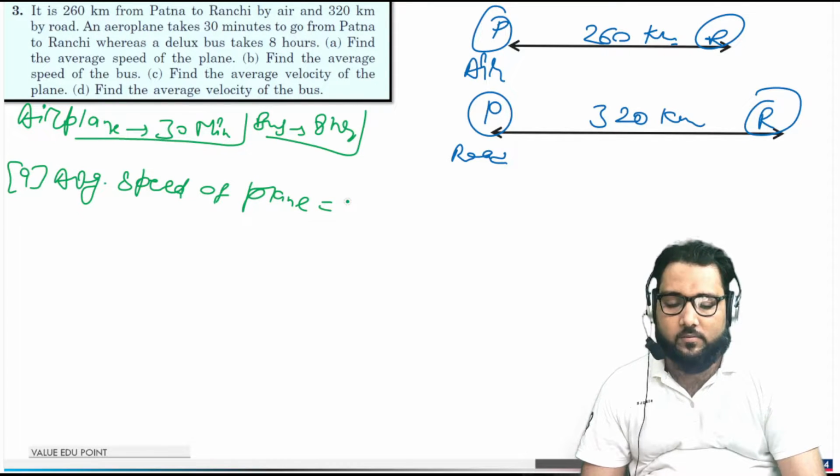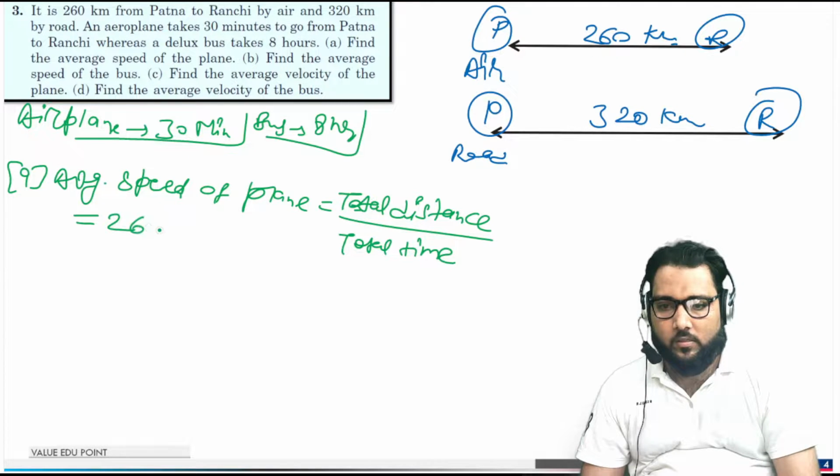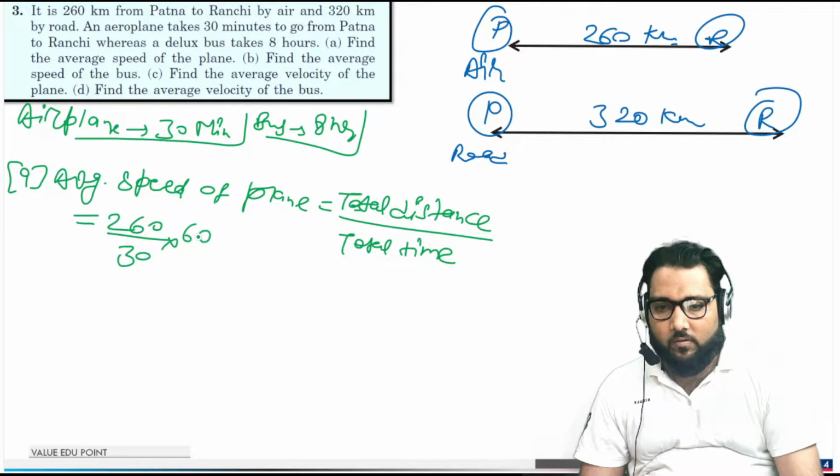Whenever you find average speed, it is total distance upon total time. Remember this formula, guys. The total distance by air is 260 km, and the time taken by the aeroplane is 30 minutes. When you convert this to hours, it comes out to be 520.